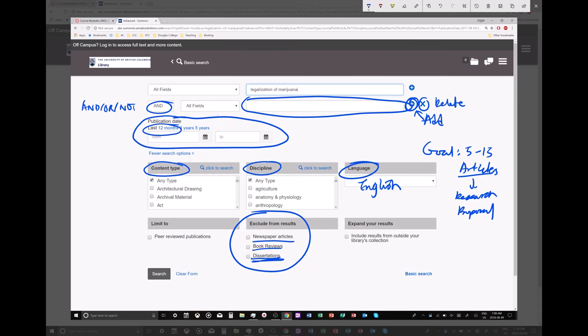Definitely don't want these ones. These are student papers. And we want to limit it to peer review publications. These are more reliable. That means other scholars have studied the articles and checked the evidence and they agree with it. It's academic, it's logical, it's sound.